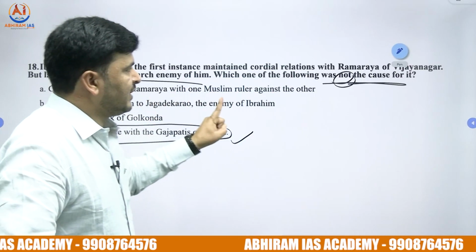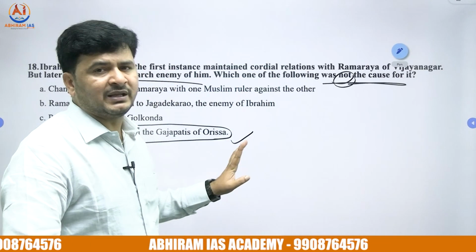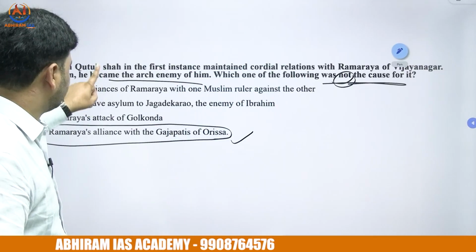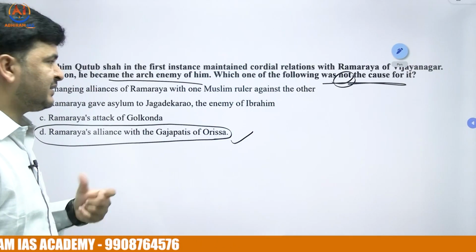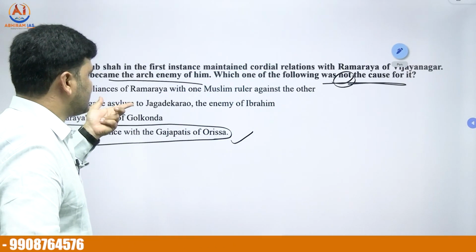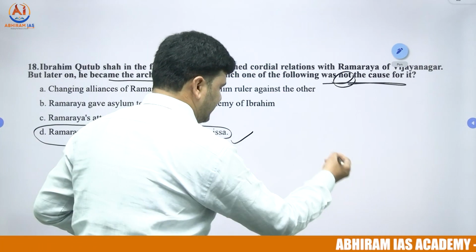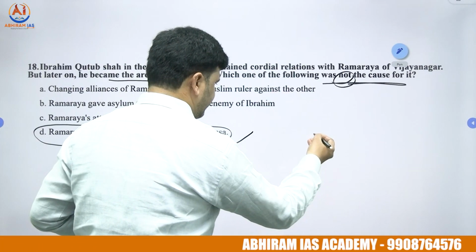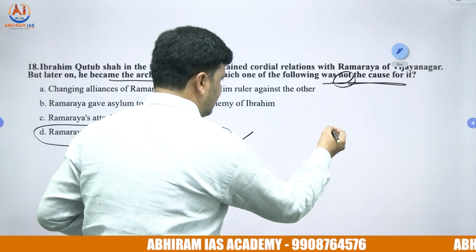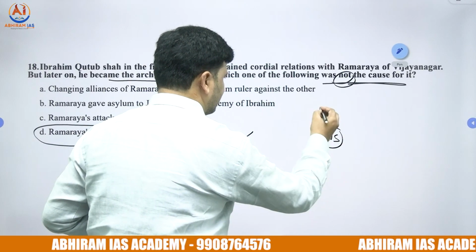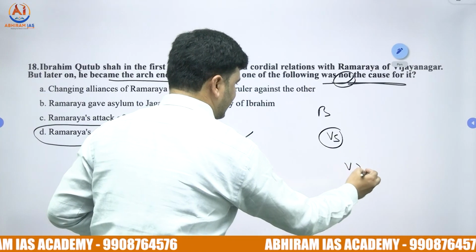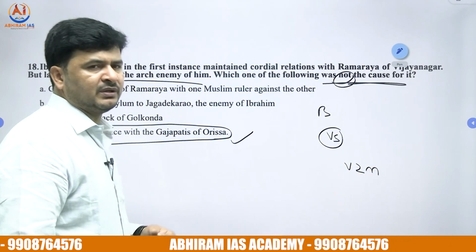If it were which one of the following was the cause for it, the 3 causes, right? Changing alliances of Ramaraya with one Muslim ruler against the other, as we referred in the previous questions, we found constant conflicts between Bahmanis of Deccan, Rayas of South India.